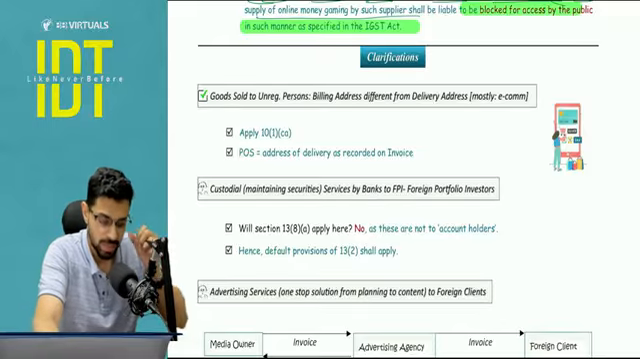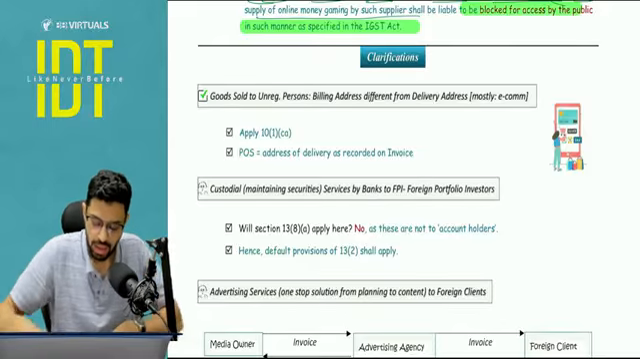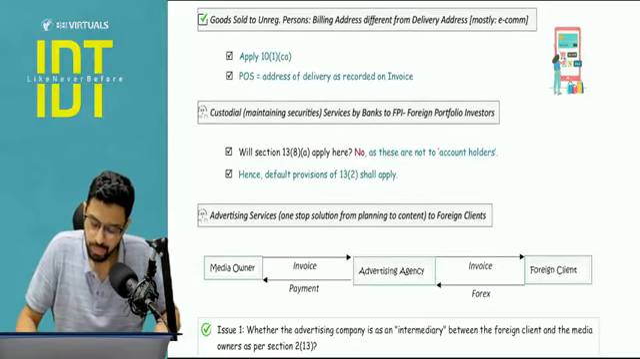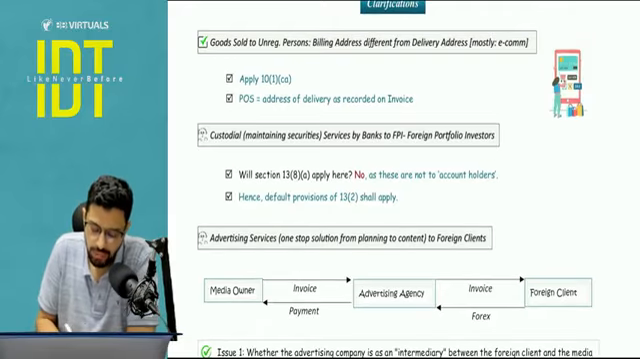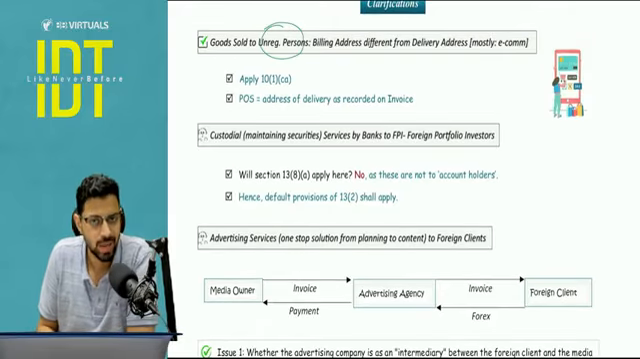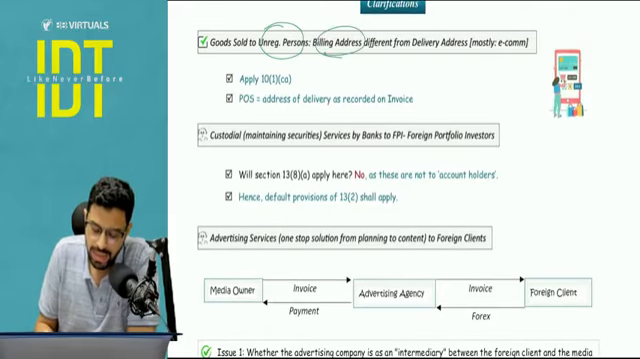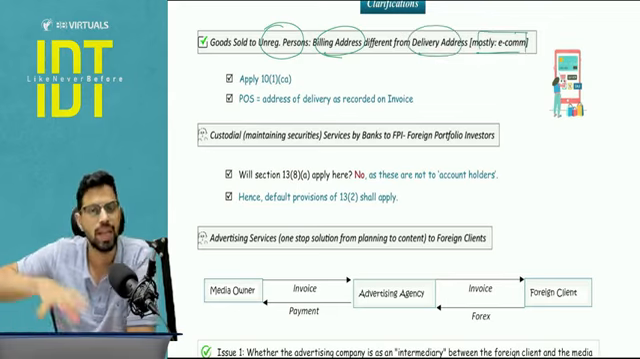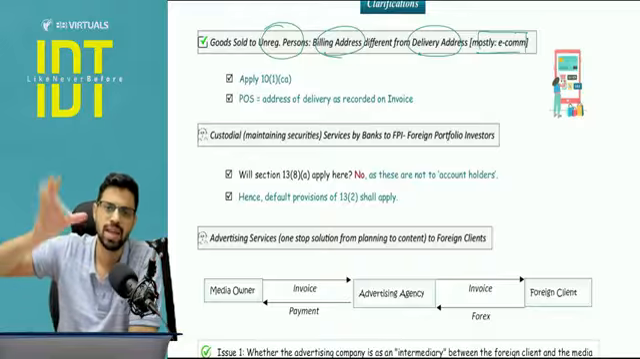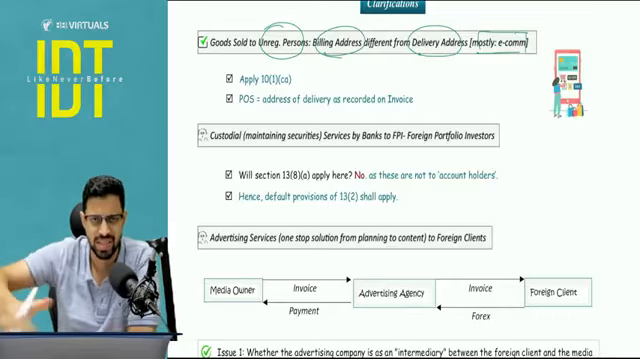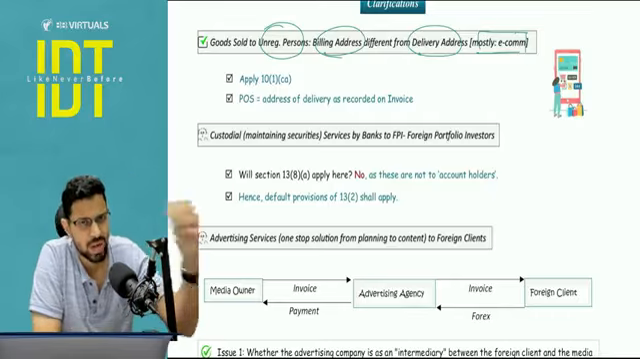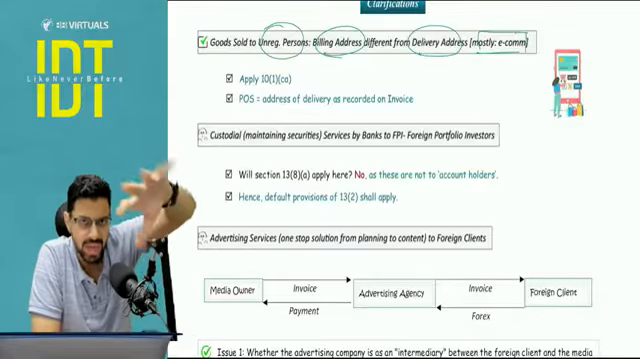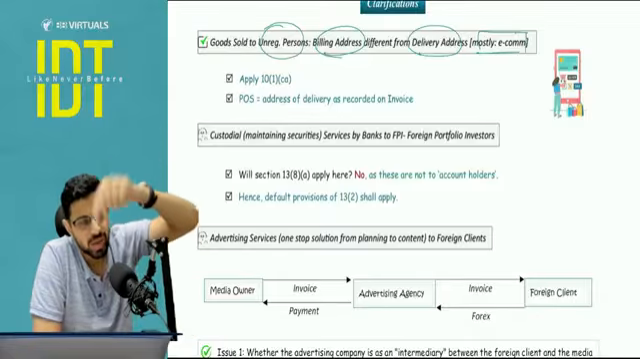Certain clarifications, pay attention. If goods are sold to unregistered person, just like your OTC sale, but billing address is different from delivery address, because this happens in e-commerce. So in OTC sale, there is a physical purchase. Here it's an e-com purchase, but concept is same. Billing address is something else, delivery address is something else. Just like in physical OTC sale, I used to buy in one state, but I used to take back to another state. So here it has been clarified.